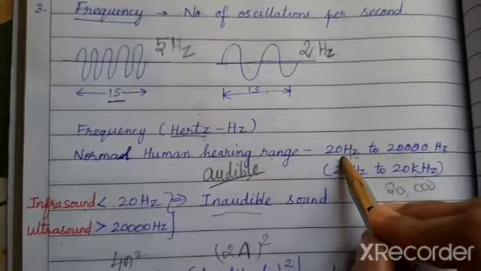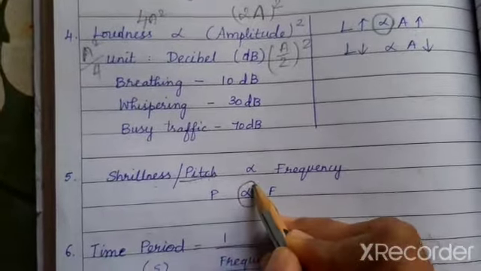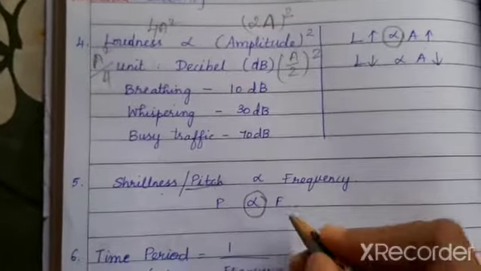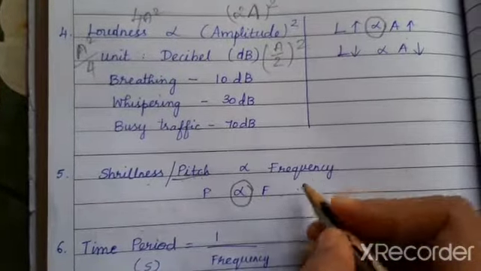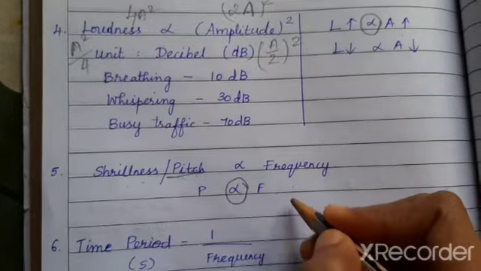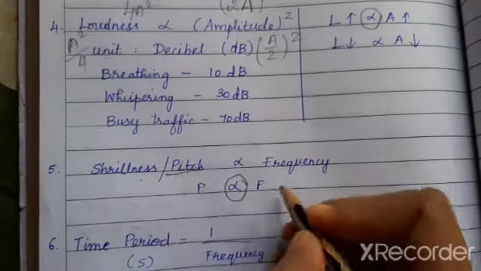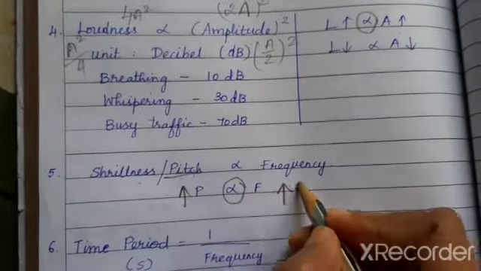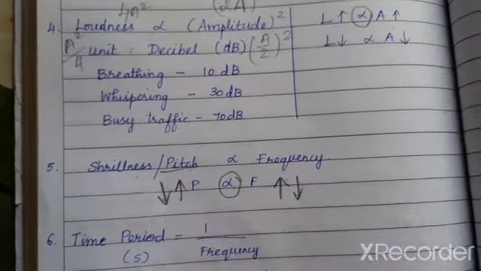If the frequency is high, your pitch is high because they share a direct proportionality. If I hear a sound of frequency 50 Hz, then the pitch is high. If I hear a sound of 5 Hz, which is a small value, then the pitch is low. If frequency increases, pitch also increases. If frequency decreases, pitch also decreases.